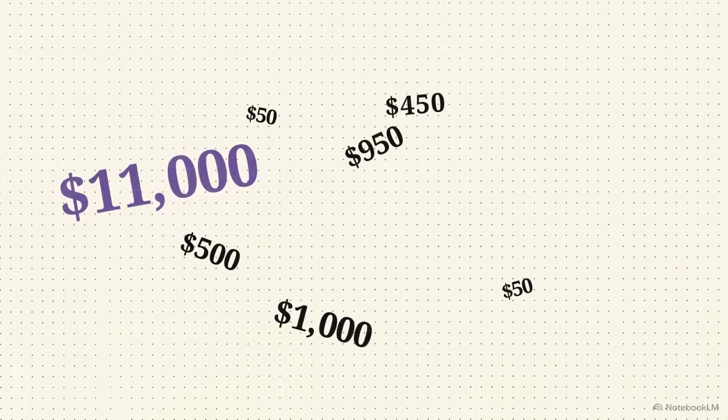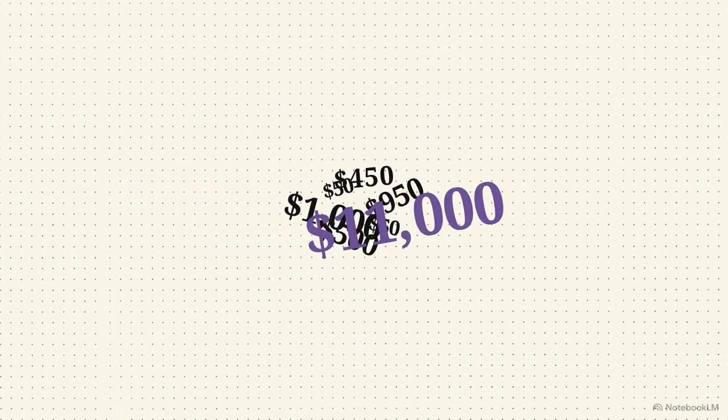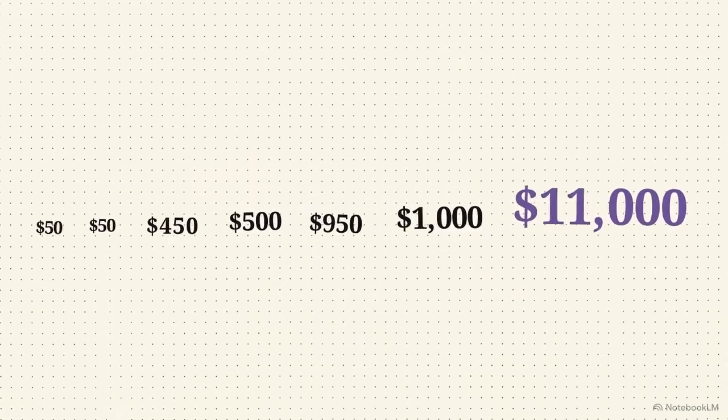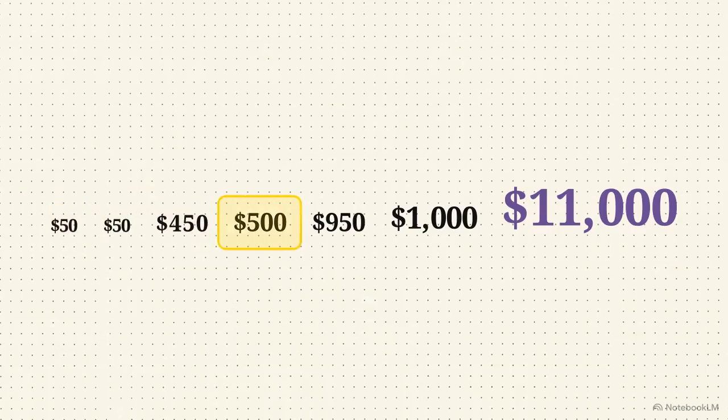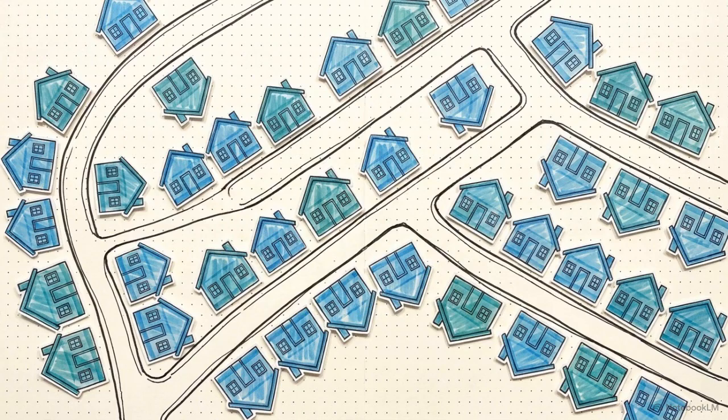To fix the outlier problem, statisticians use the median. Instead of blending all the numbers together, you simply line them up from smallest to largest and lock onto the exact center point. Think about real estate.